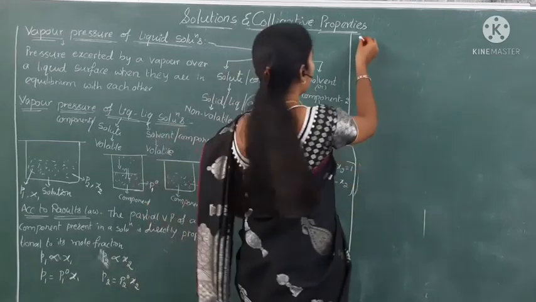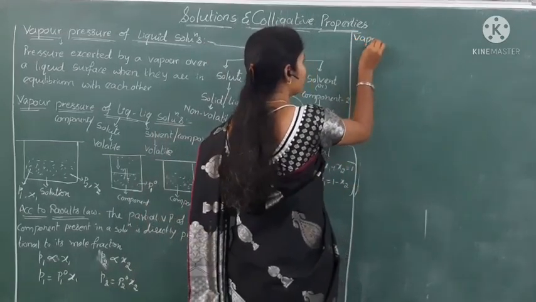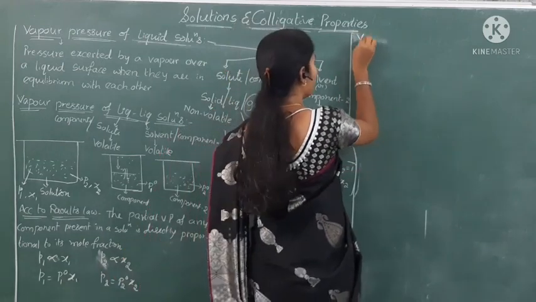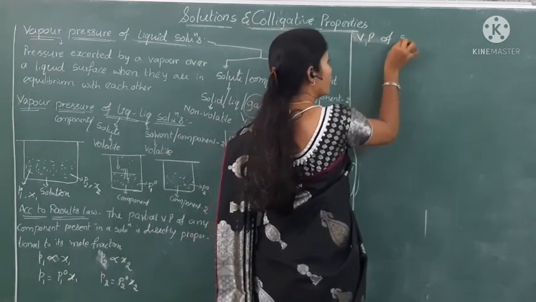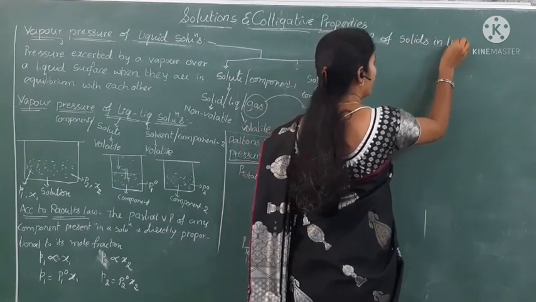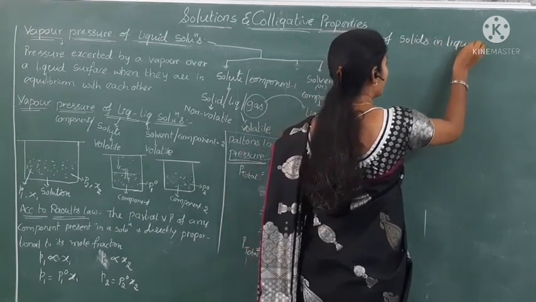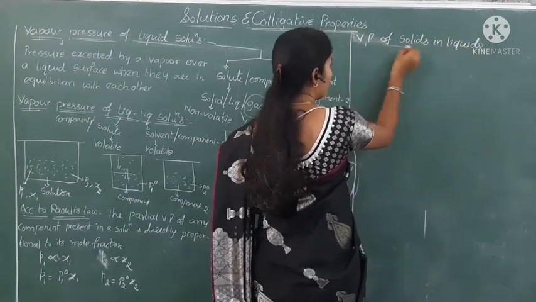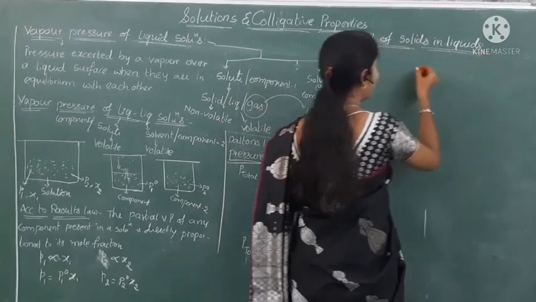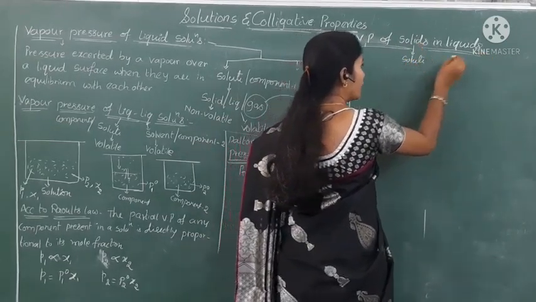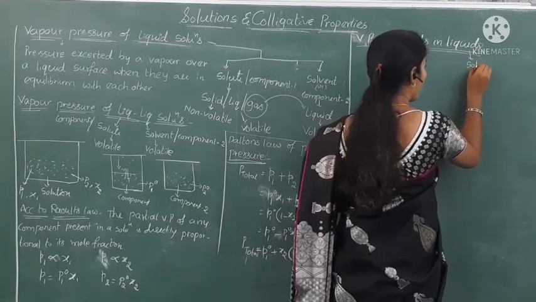The next topic is vapor pressure of solids in liquid. It is also a liquid solution, but what is the nature of the solute? Solid. So here solid is a solute and liquid is a solvent.